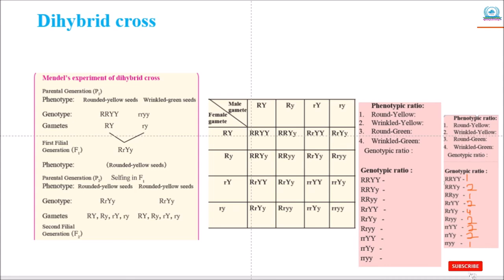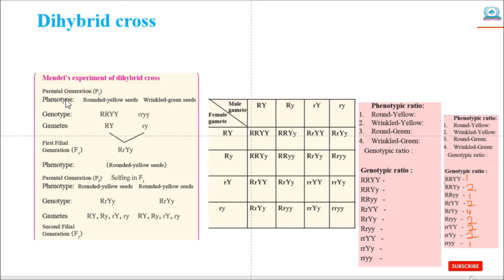So, in parental generation P1, Mendel selected the pea plant producing rounded yellow seed and wrinkled green seed as parent plants, as shown in this chart.